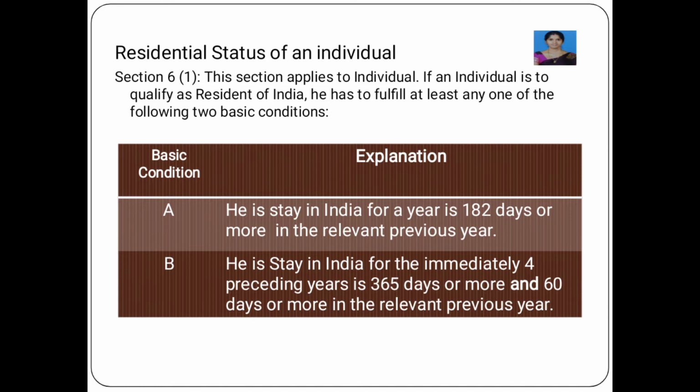That is, the assessee must stay in India for 60 days in the previous year and also 365 days in the 4 preceding previous years. Preceding previous years means the years before that previous year, that is 2019-20, 2018-19, 2017-18, 2016-17. In those 4 previous years, his stay was 365 days. So, an assessee has to fulfill either the first or second basic condition.